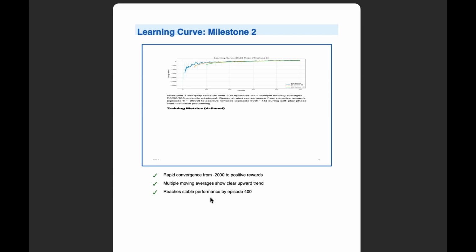What's impressive is the steep upward trend. We rapidly converge from those negative rewards to positive territory, and by episode 400, we've reached stable, optimal performance. The smooth convergence of these moving averages shows that we are not just getting lucky, we are genuinely learning a robust policy.